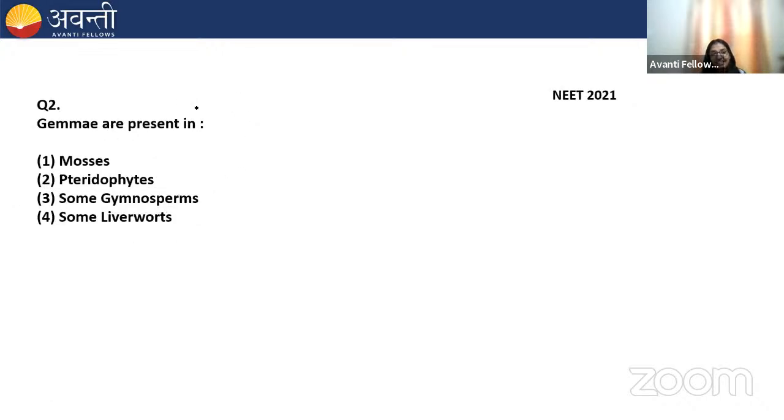Next question: Gemmae are present in 1 mosses, 2 pteridophytes, 3 some gymnosperms, 4 some liverworts. Remember, gemmae are involved in asexual reproduction. They are the asexual buds.